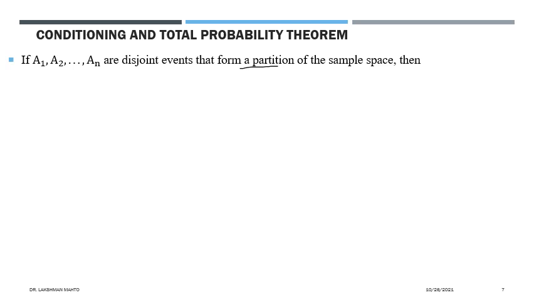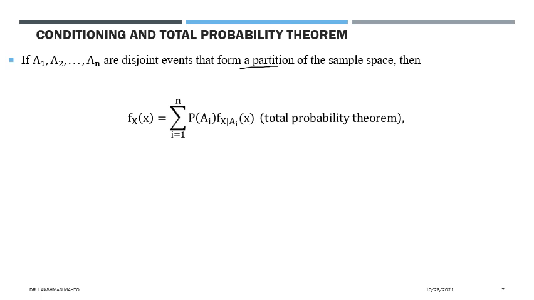If you have this partition of the sample space, and you define a random variable over that sample space or random experiment, then we can break that random variable through conditioning on these disjoint events. We take a weighted sum, and the total weighted sum of those conditional densities would be equal to the actual density.